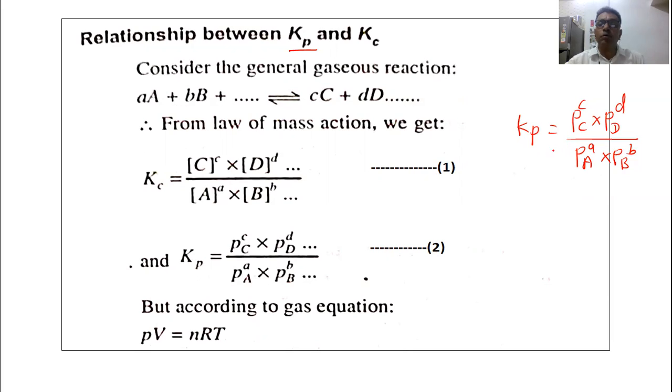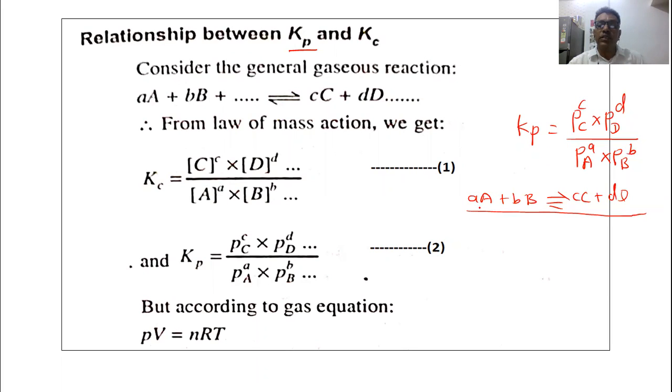Generally, this equilibrium constant is for gaseous phase reactions. Suppose the reactants A and B as well as the products C and D are all gases, then the equilibrium constant for the gaseous phase reaction can be expressed in terms of Kp.